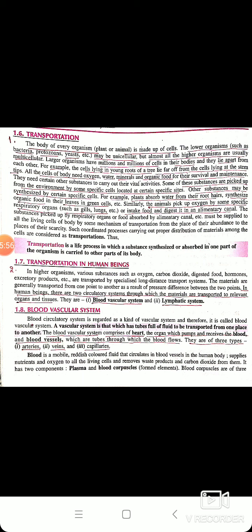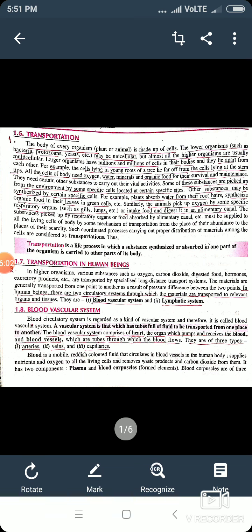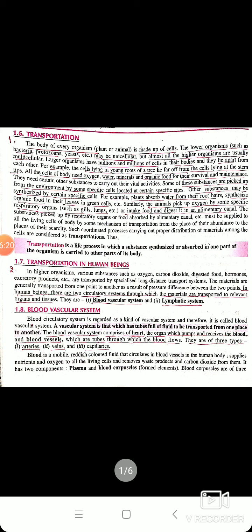The full form of RBCs is red blood corpuscles, for transport of oxygen with the help of hemoglobin. The second cell is WBCs. The full form of WBC is white blood corpuscles, for providing immunity. And the third cells are platelets, which help in the clotting of blood.